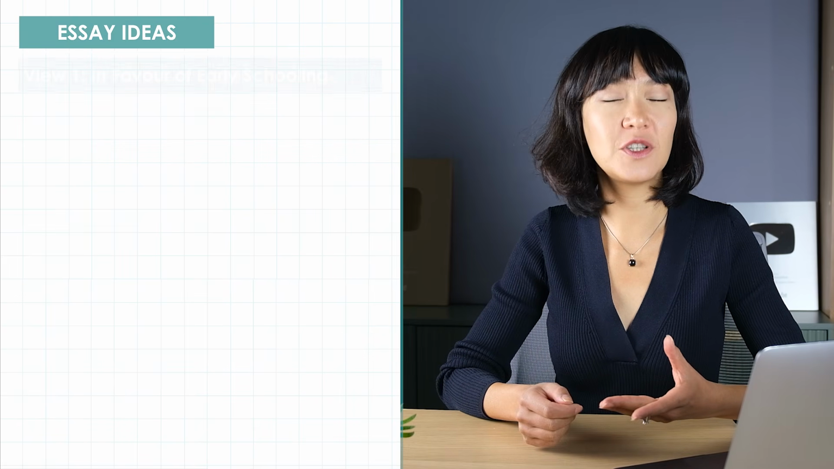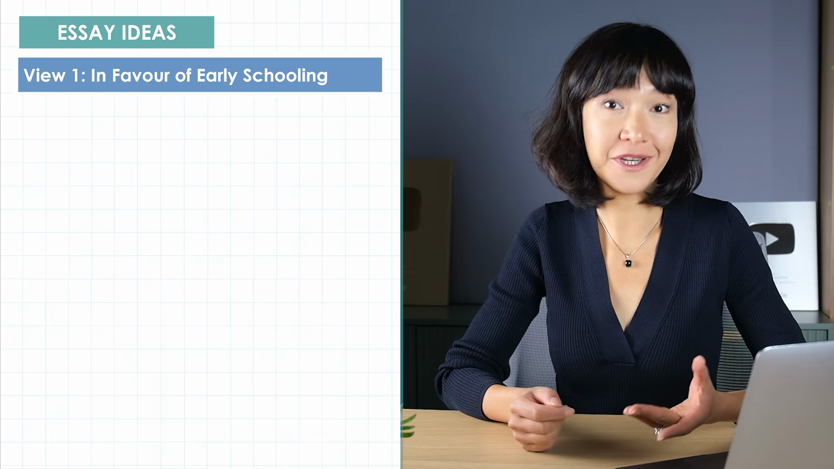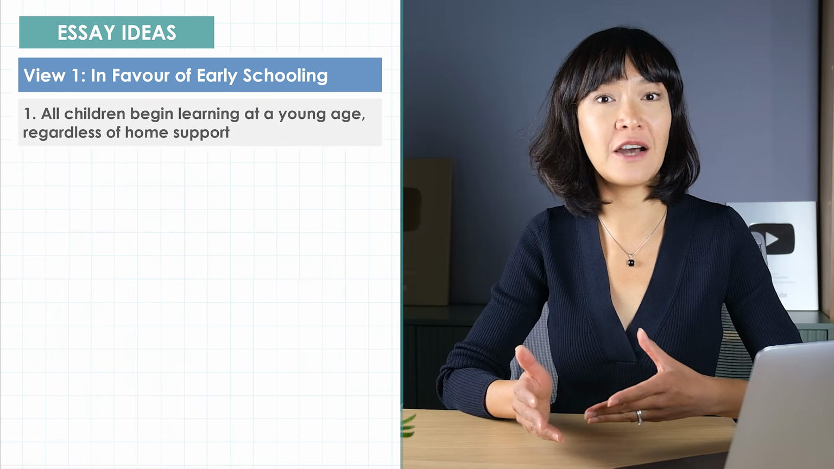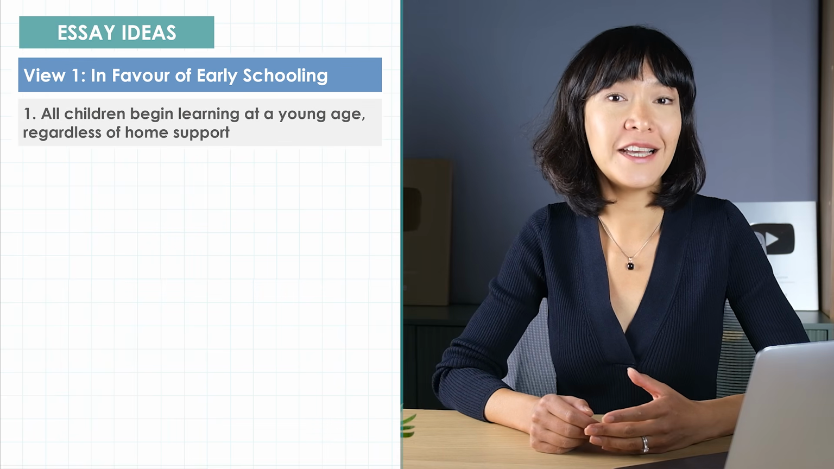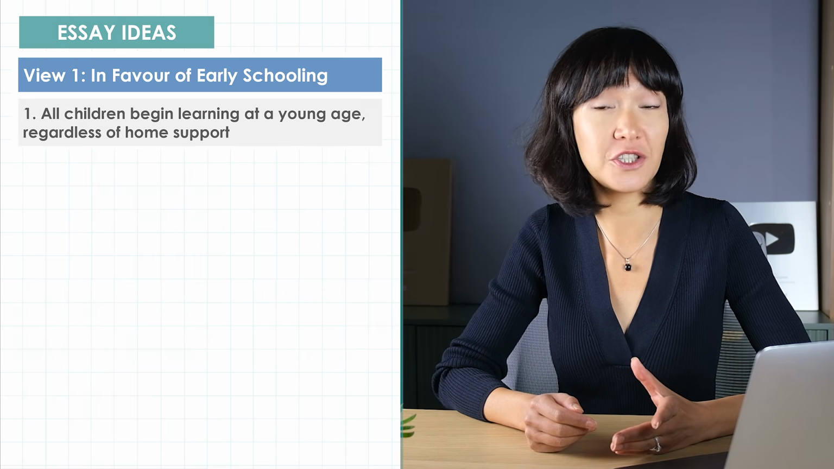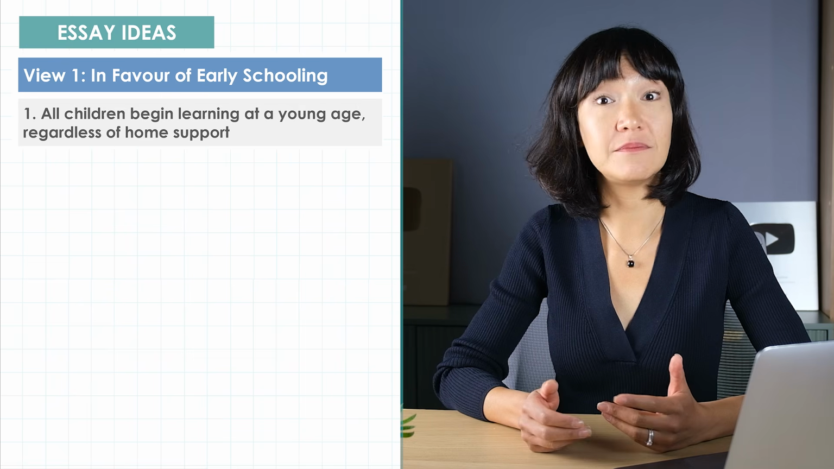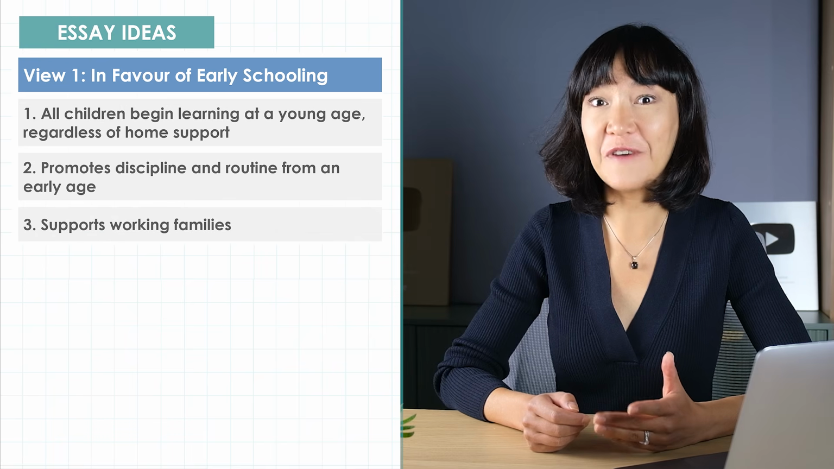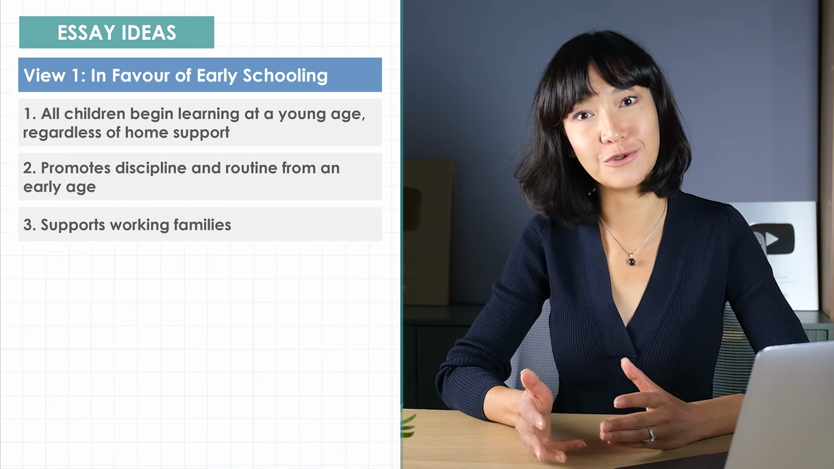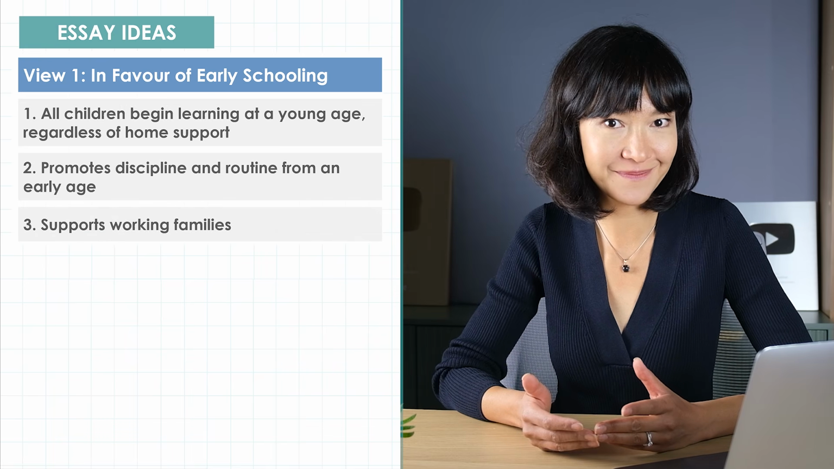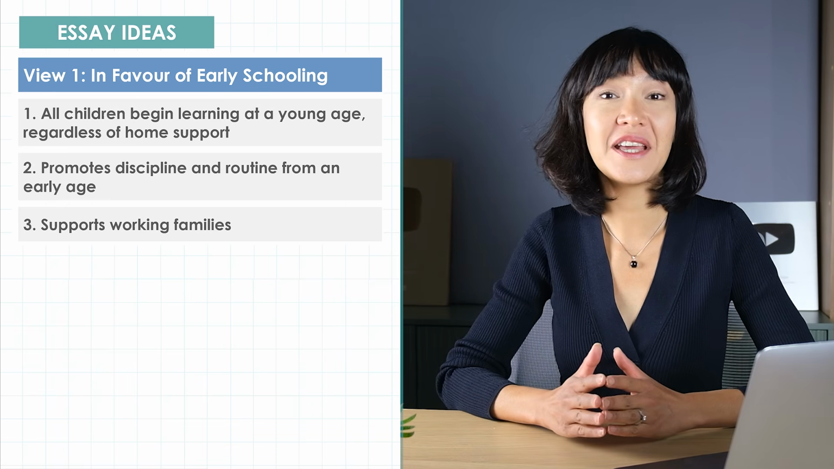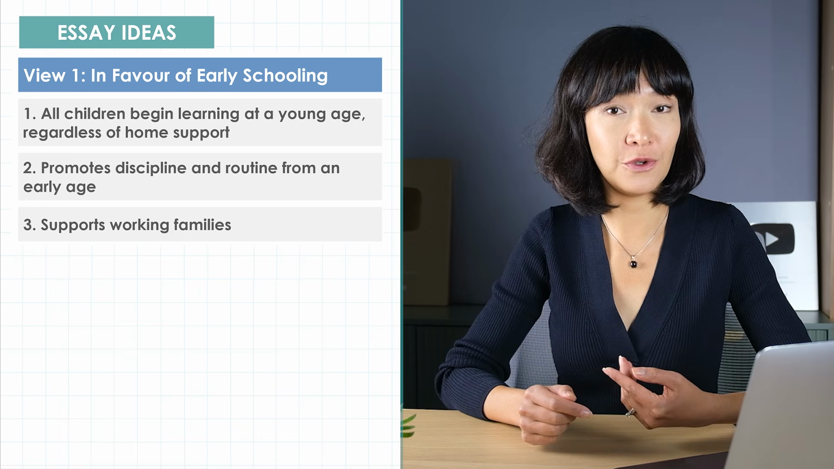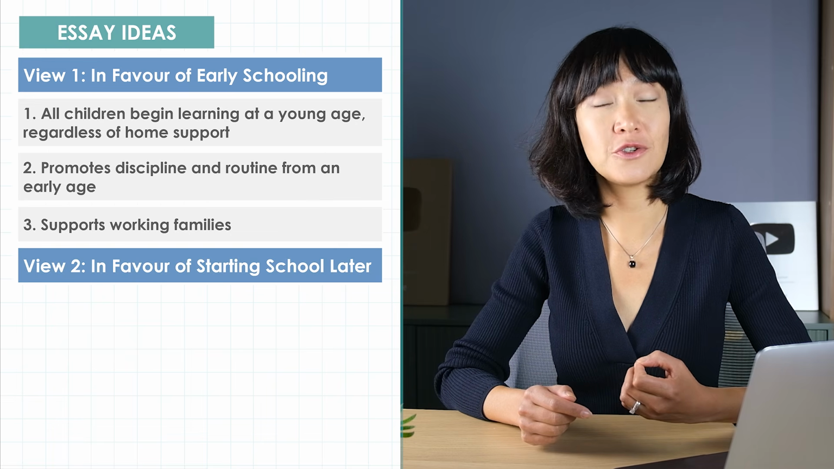Why do some people support early schooling? Well, they may argue that it makes sure every child begins learning young, even if their parents can't help much at home. It also teaches routine and discipline early. And it helps working families because when children are at school, parents can go to work, right? That's enough.